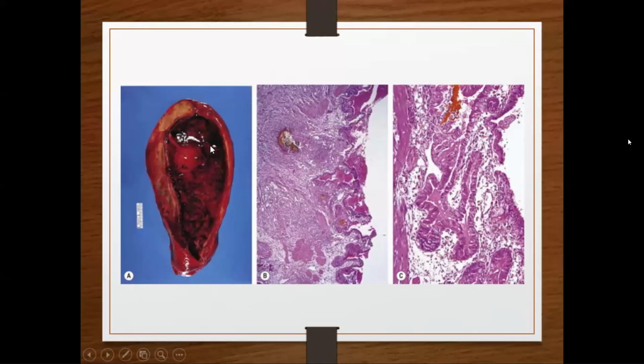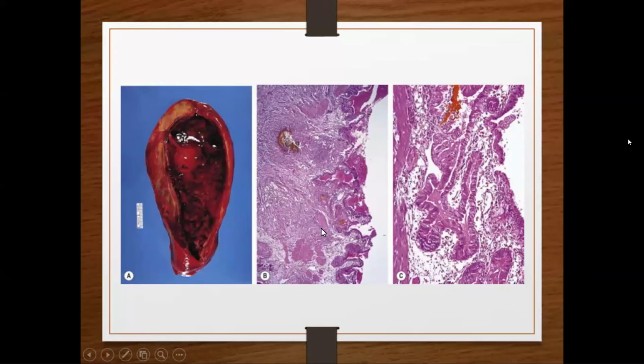So this is the gross picture of acute cholecystitis, and this one is the microscopic picture. In the gross picture, the outer layer is serosa and the inner layer is mucosa. It is cut open. The gallbladder is tense and red in color, and we can also see the fibrinous exudate here.